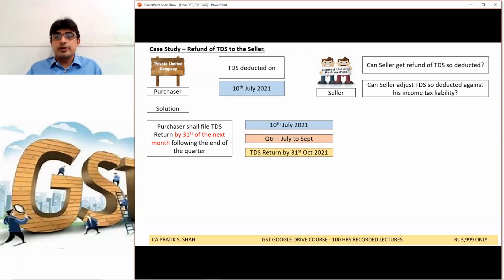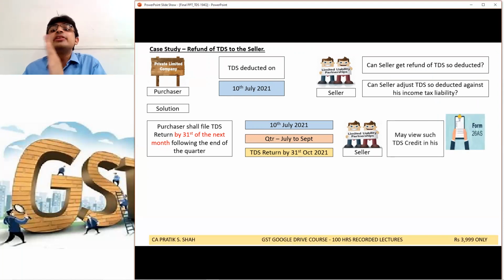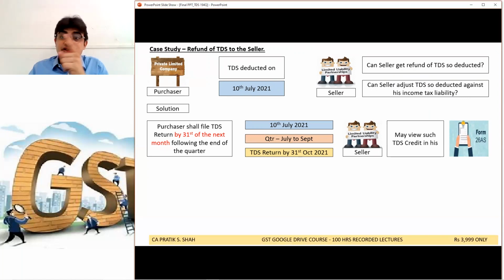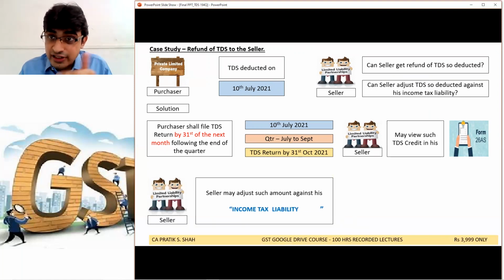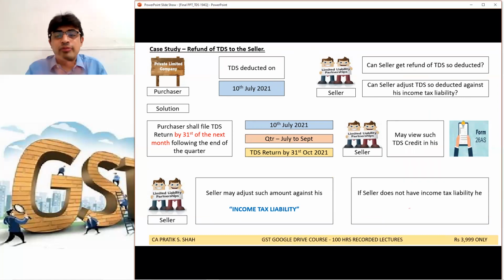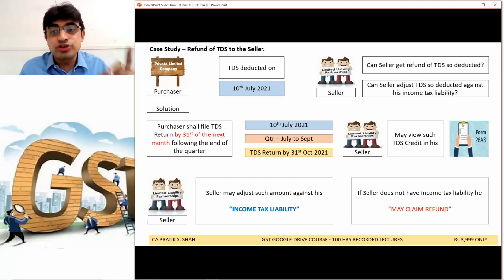31st October 20. Correct. Now, as soon as the TDS return is filed, this TDS amount shall be auto-populated in the seller's Form 26AS. In the seller's Form 26AS, this TDS credit shall be visible. You can check this. And the seller may adjust such TDS amount against his existing income tax liability. And if there is no income tax liability, then whatever TDS is there, he may claim refund. Full refund can also be claimed. So this 0.1% is not a loss to the seller. Don't worry. You are either going to get it refunded or you can adjust it against your existing income tax.